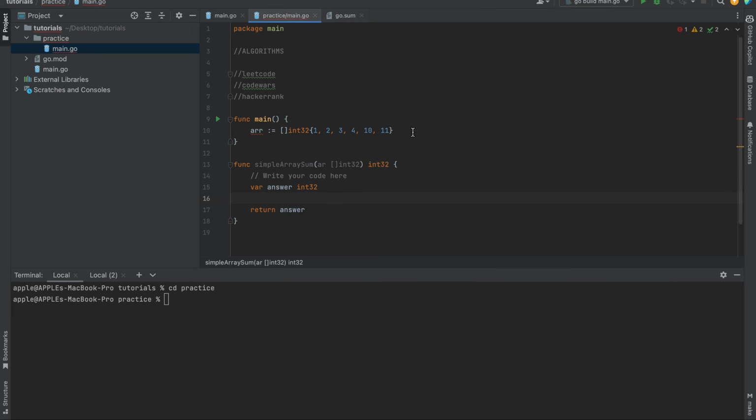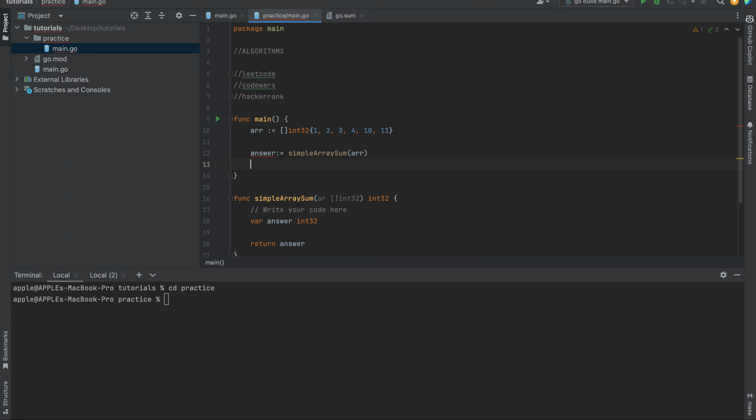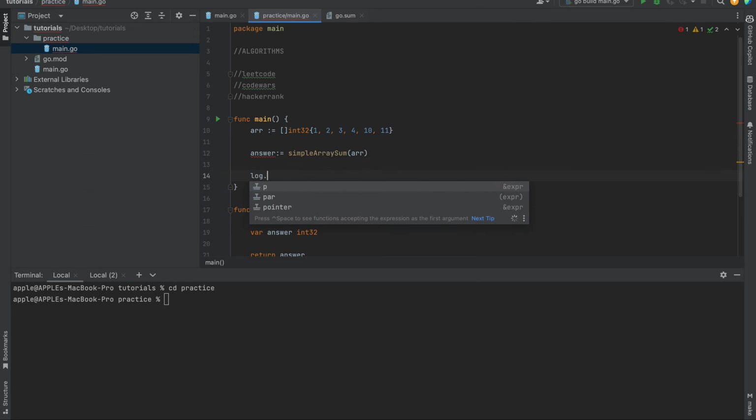To test this, you can call this function here, pass in an array, and then log the answer: log.Println answer equals to answer.